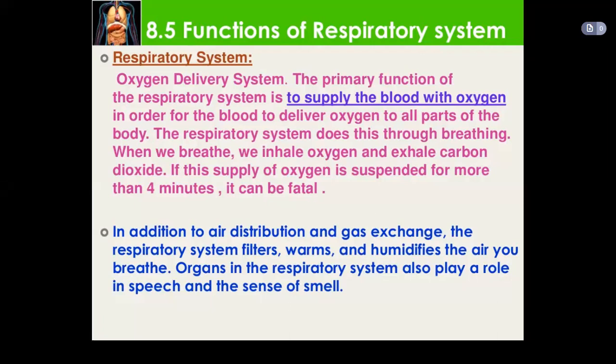So what is a respiratory system? Basically it is the oxygen delivery system, and the primary function of the respiratory system is to supply the blood with oxygen, in order for the blood to deliver oxygen to all parts of the body. The respiratory system does this through breathing. When we breathe, we inhale oxygen and exhale carbon dioxide. If this supply of oxygen is suspended for more than 4 minutes, it can be fatal.